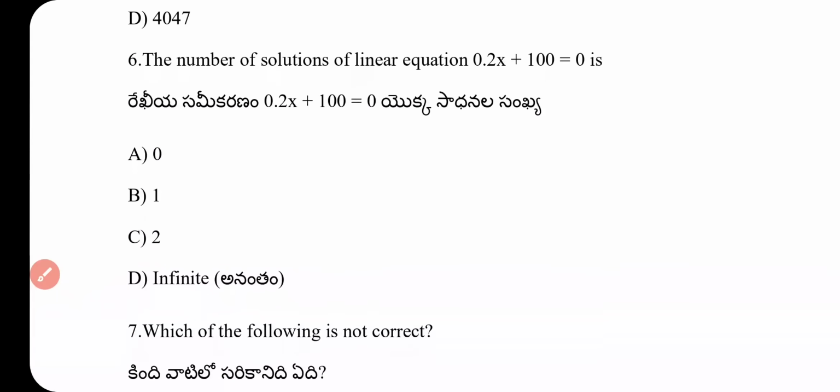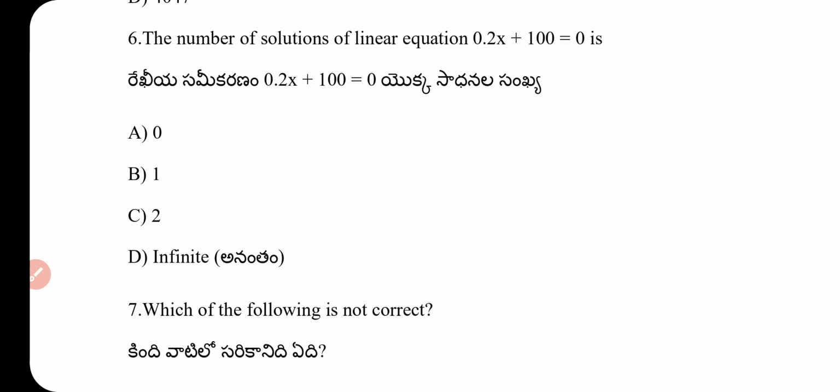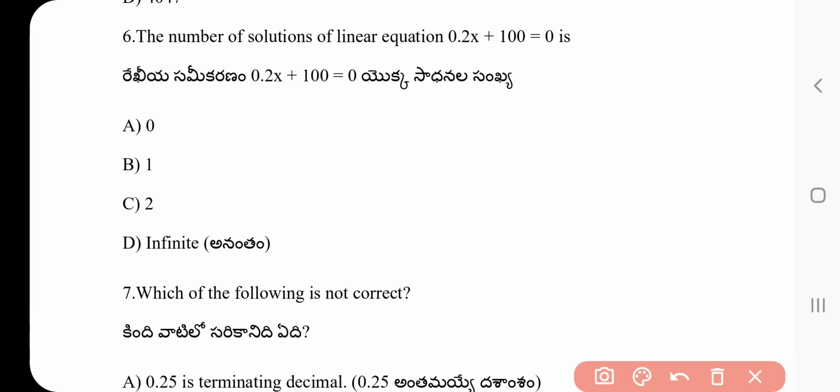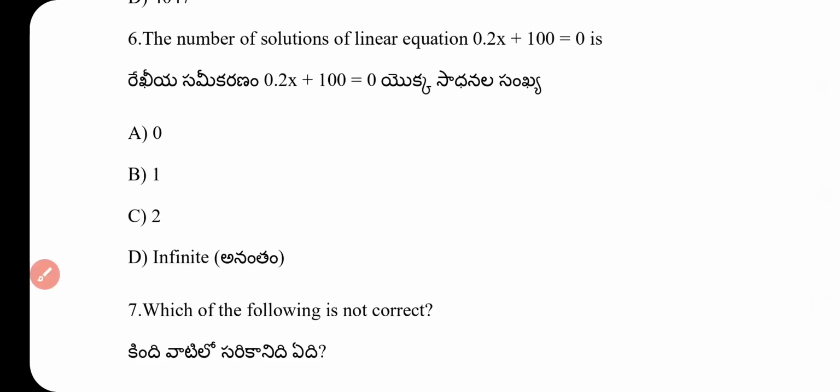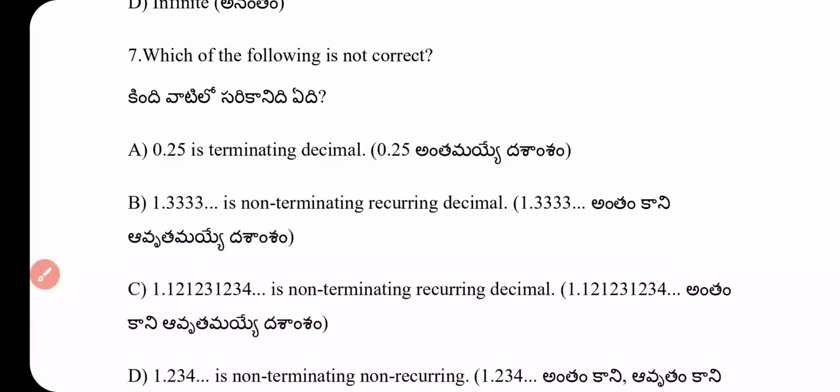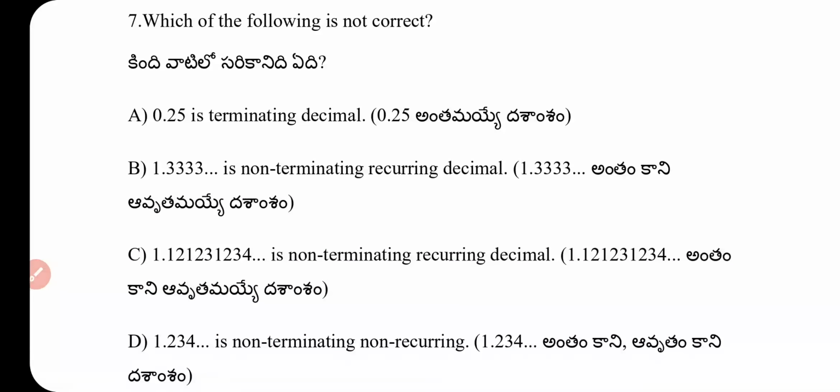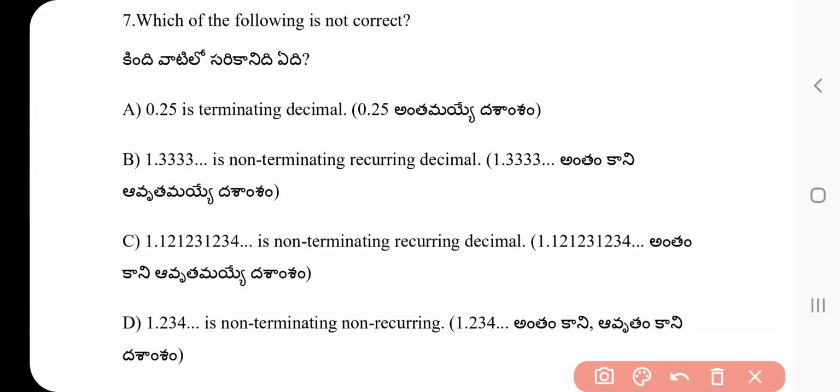Question number 6. The linear equation 0.2x plus 100 equal to 0 has exactly one unique solution. Which is the correct answer? Option B is the right answer of question 6. Question number 7. Which of the following is not correct? Option C is the correct answer of question number 7.